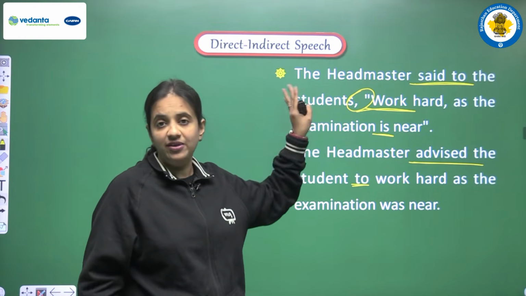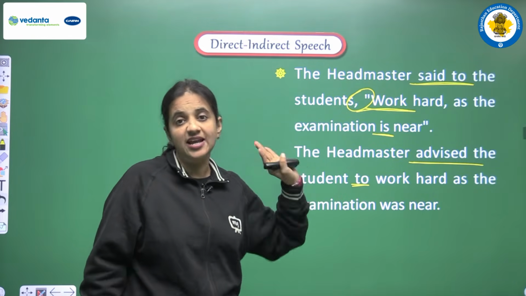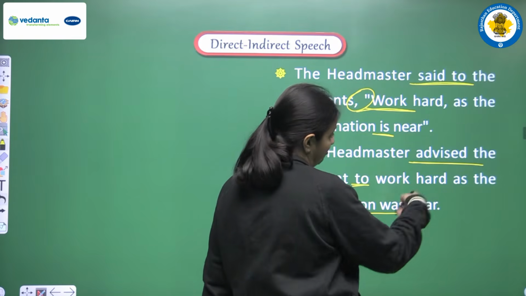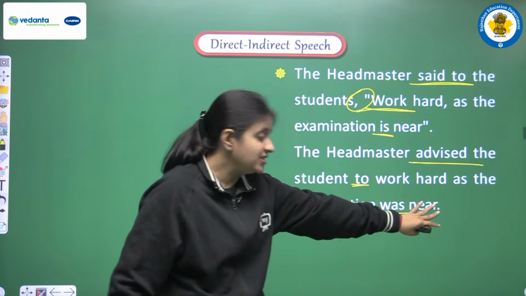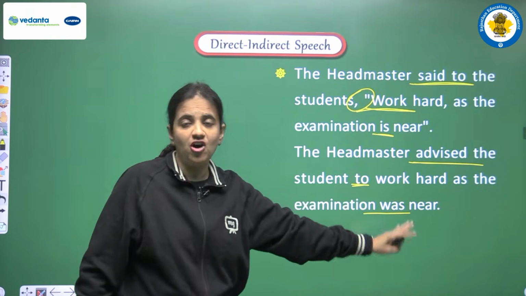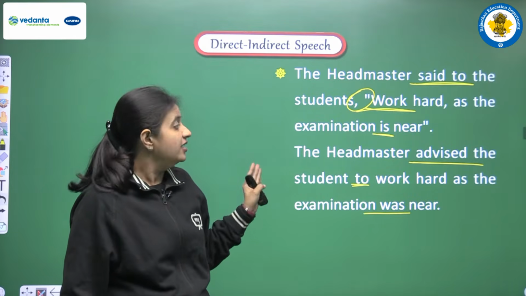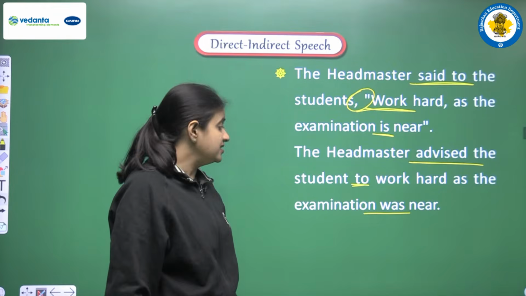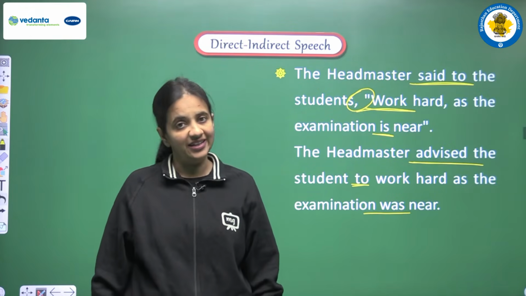So here we are having is. So what is the past form of is? That is was and were, and according to that we are using was here, and after that near, and at the end of the sentence we are using one full stop, and the complete sentence will be, the headmaster advised the students to work hard as the examination was near.